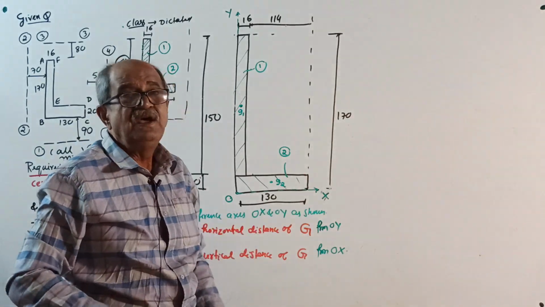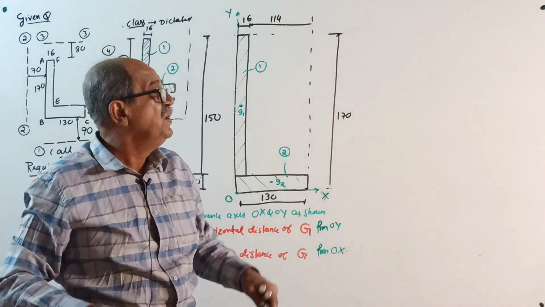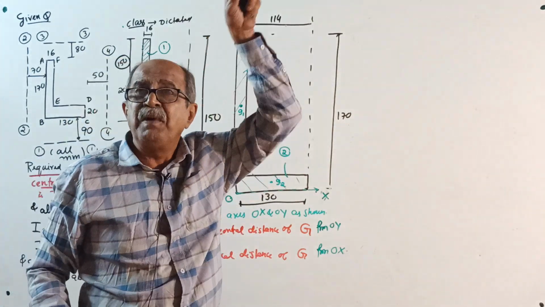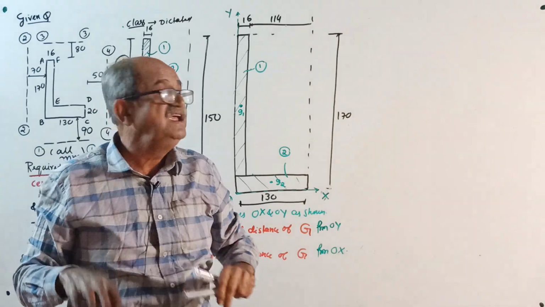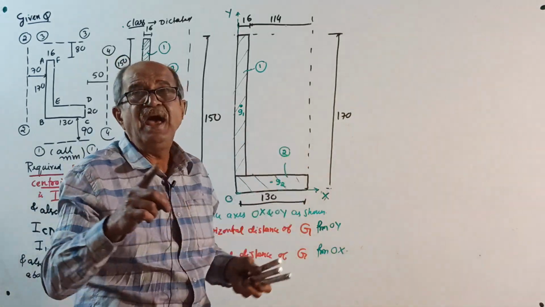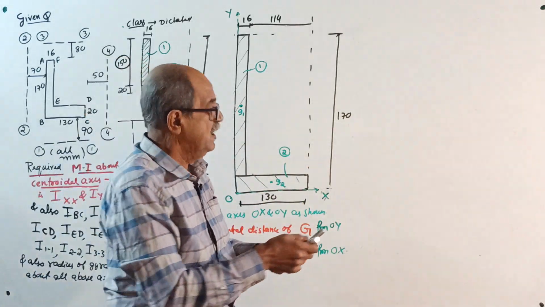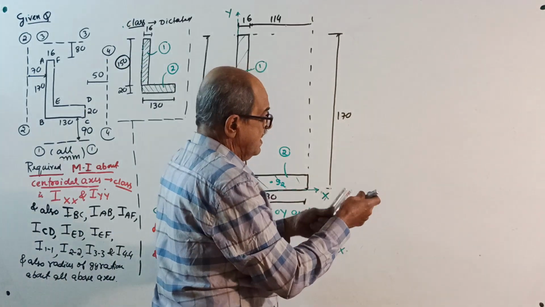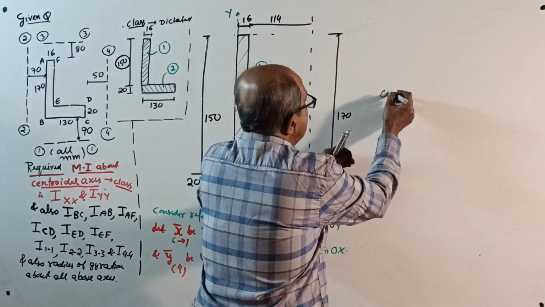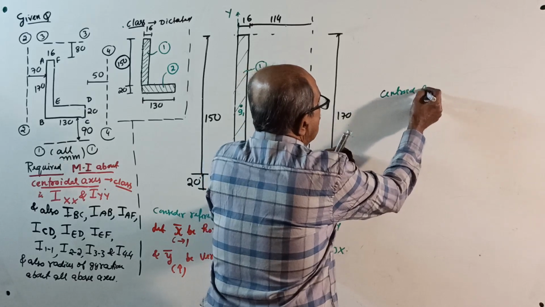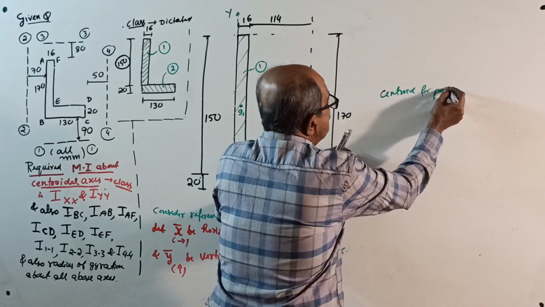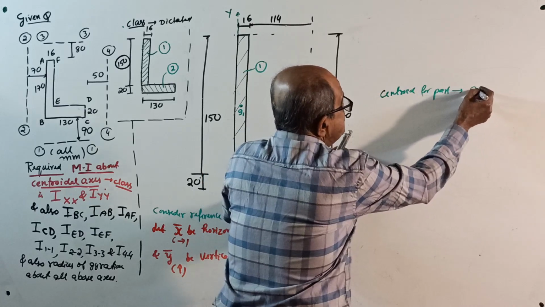Now onwards, centroid will come many times. Sometimes centroid for the part, that is small g. Centroid for the entire area is capital G. Remember, make a note now. Whenever we consider centroid for part, it is small g.